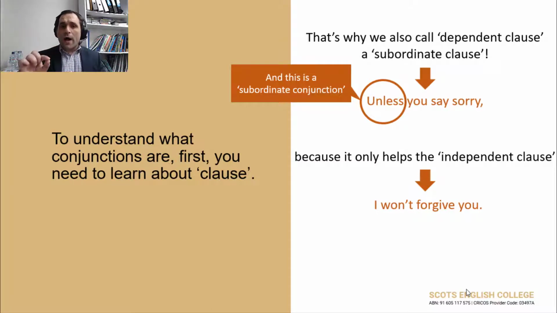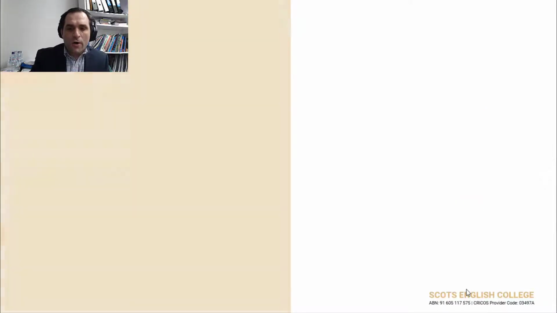And that's why it changes the clause into a subordinate clause. So if you see any of those subordinate conjunctions, you know that the clause they're in is a subordinate clause or dependent clause. All right.